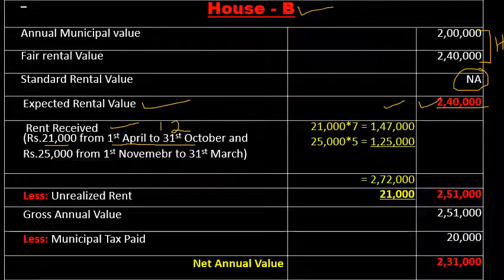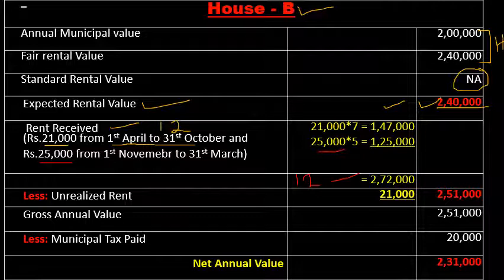Thereafter it was let out for rupees 25,000 for the remaining 5 months, so 1,25,000. So total rent received or receivable for 12 months is 2,72,000.